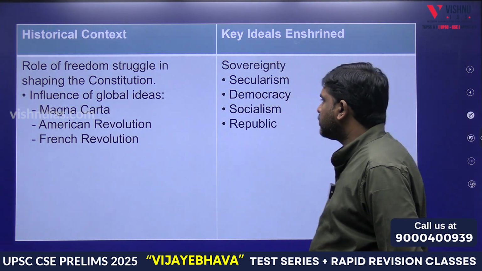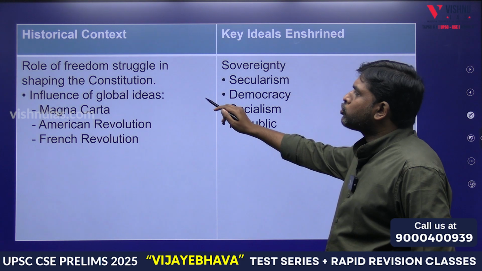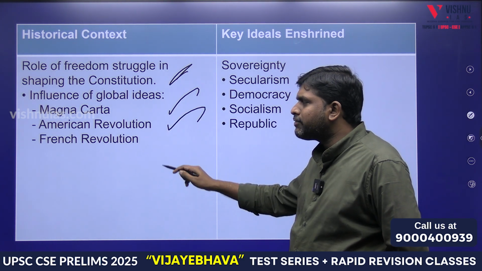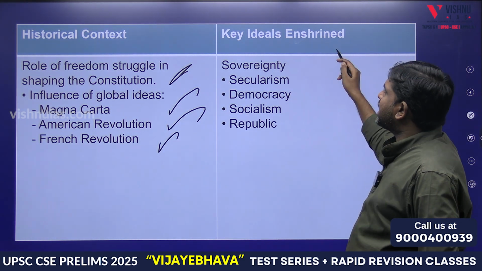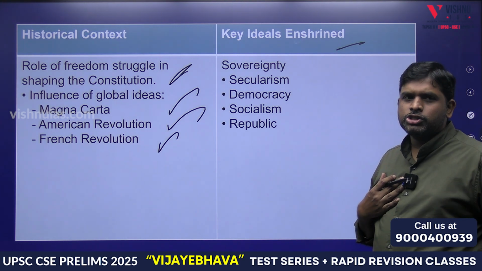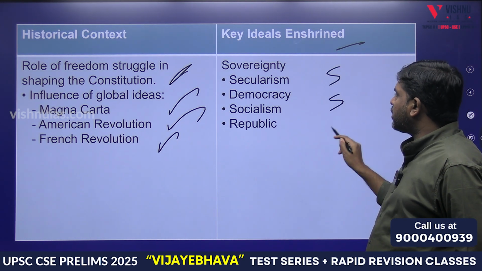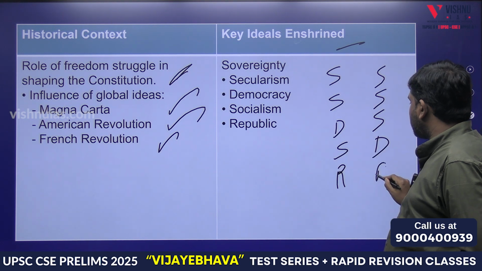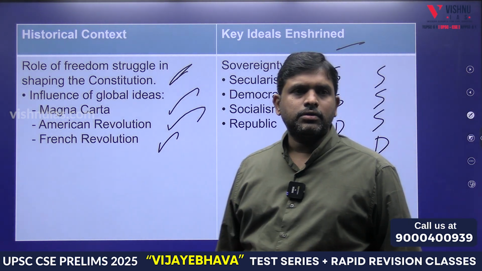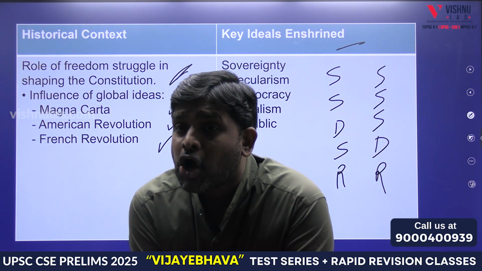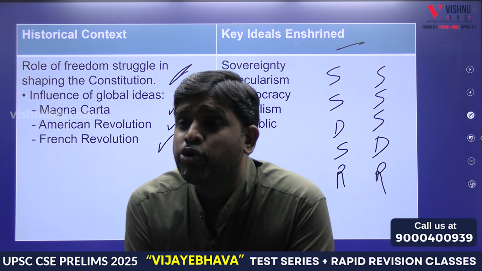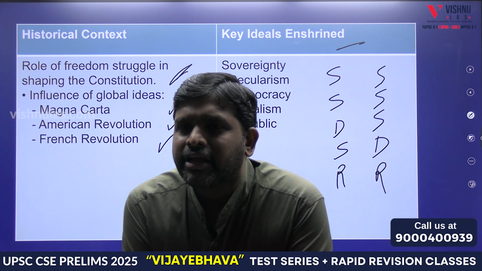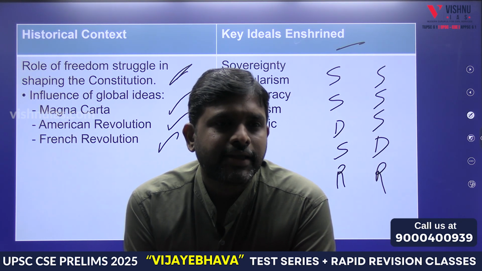Historical context: role of the freedom struggle in shaping the Constitution. We have the influence of the Magna Carta, the American Revolution, and the French Revolution. Key ideals: what are our key ideals of the Constitution? Sovereign, secular, democratic, socialist, republic. If these four are not ensured, then we don't require a Constitution. What are the four things? Justice, equality, fraternity, and liberty.